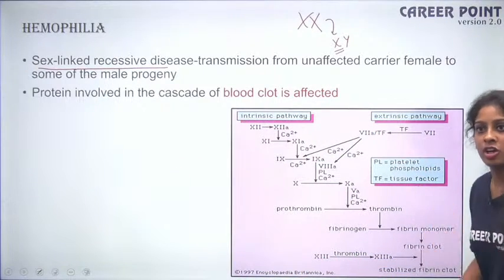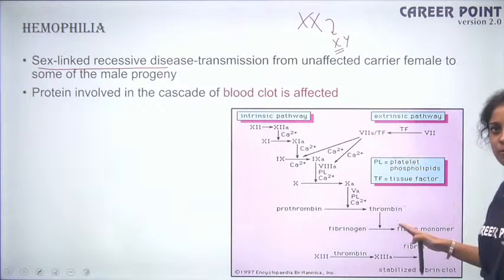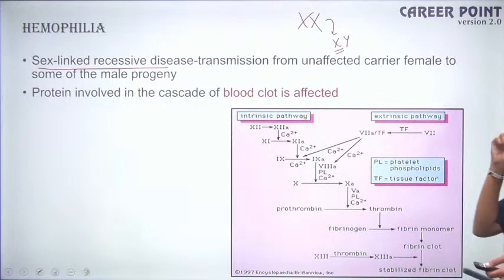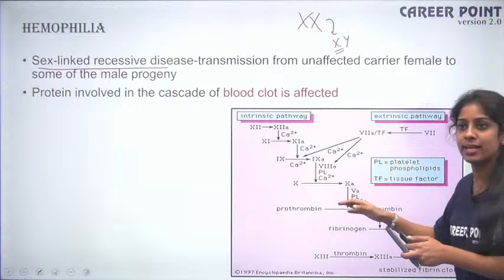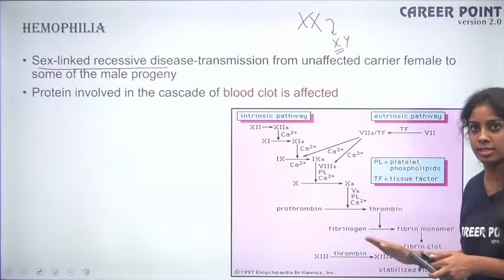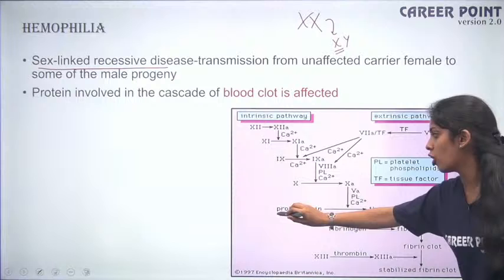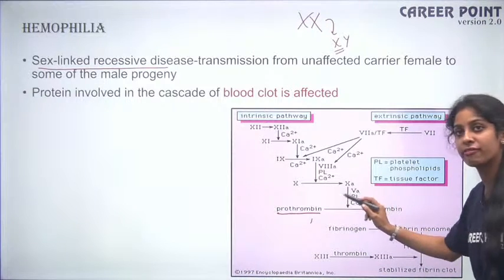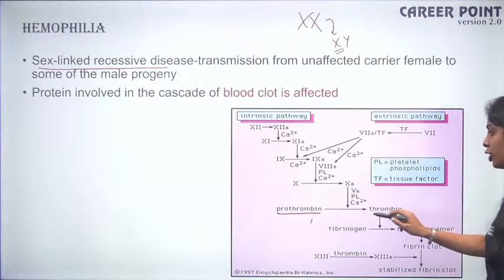So what happens in the clotting pathway? It is a very huge pathway. We are not going to talk in detail about each of the pathway, okay? I will just explain in a rough way so that you understand what this pathway is. So you have a protein called prothrombin. Prothrombin, in the presence of certain factors, will get converted into thrombin.